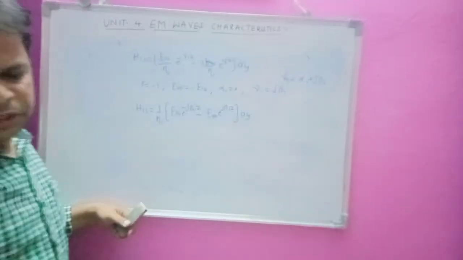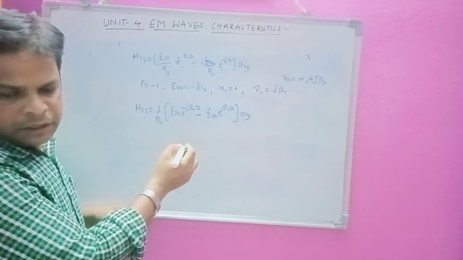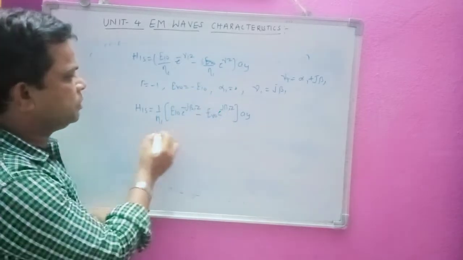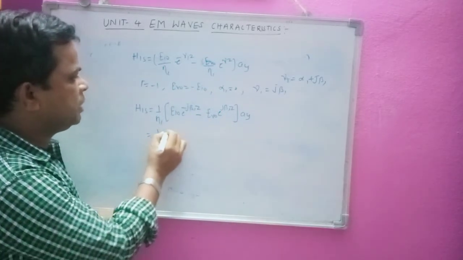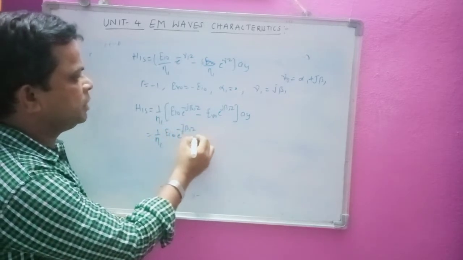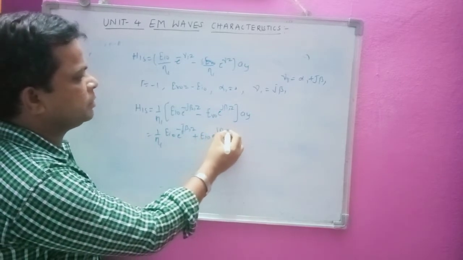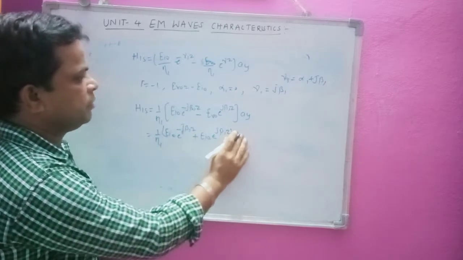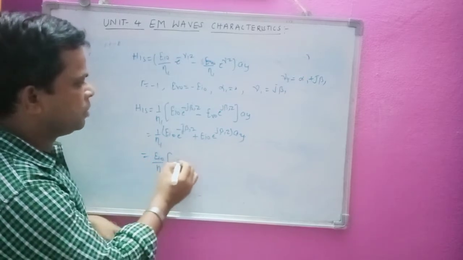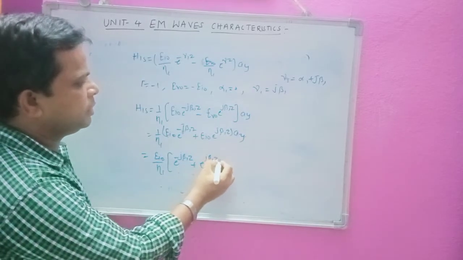Now Er0 will change to minus Ei0, so minus times minus gives plus: 1 by η1 Ei0 e^(-jβ1z) plus Ei0 e^(jβ1z) into ay. Now I can take common Ei0 by η1 into e^(-jβ1z) plus e^(jβ1z) into ay.